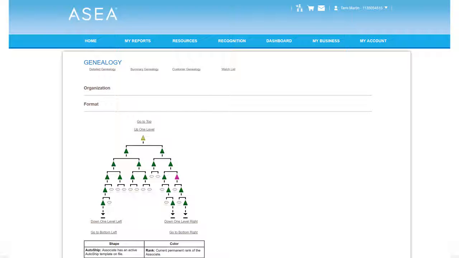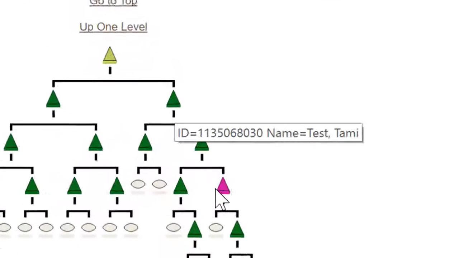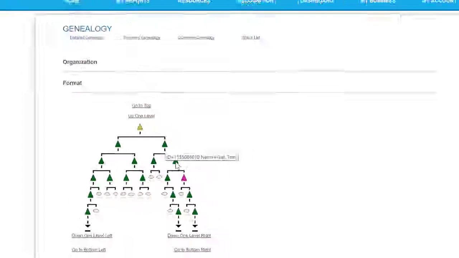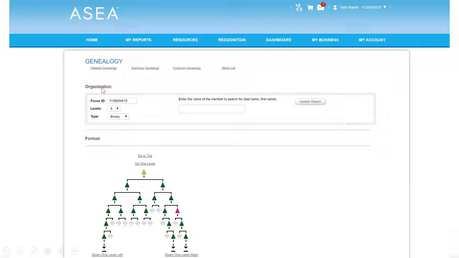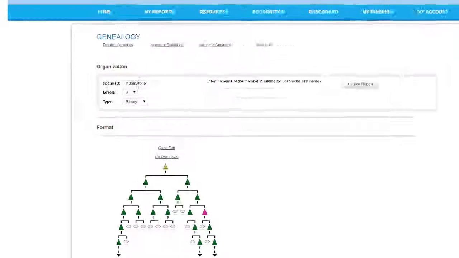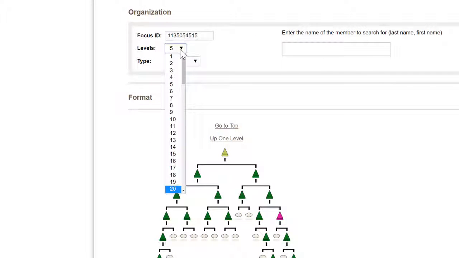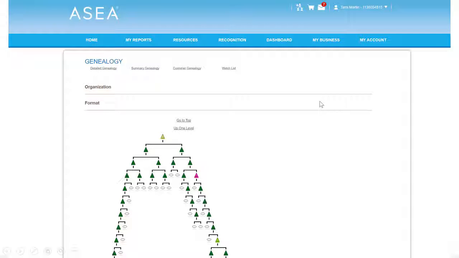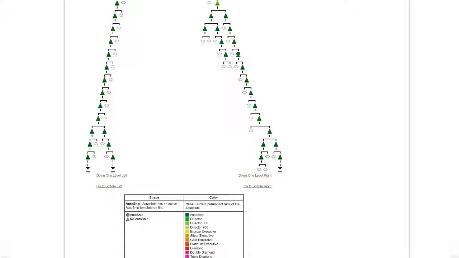Once in the Binary Placement Tree, you can see your organizational structure. If you hover over one of the symbols, you can get information about that associate. To see more levels, simply click on Organization, and it will expand out that section. Now, drop down the levels box and select the levels that you want to see. In this case, I'll select 20, and then I'll click Update Report. And the report will refresh, and you'll be able to see all the way down to 20 levels.